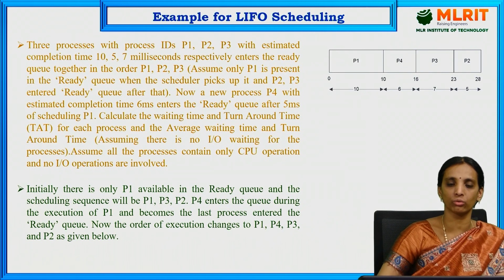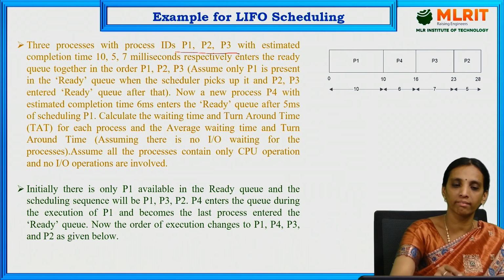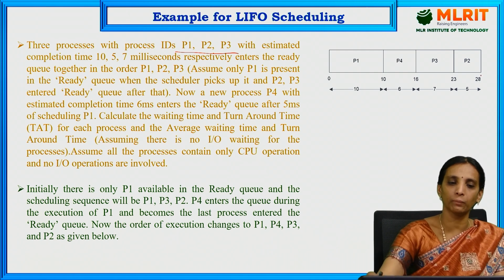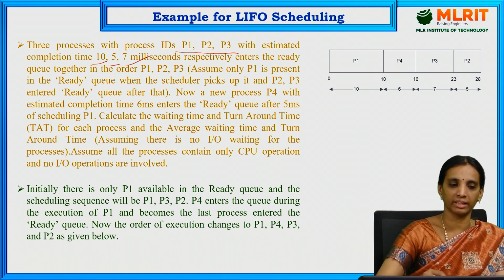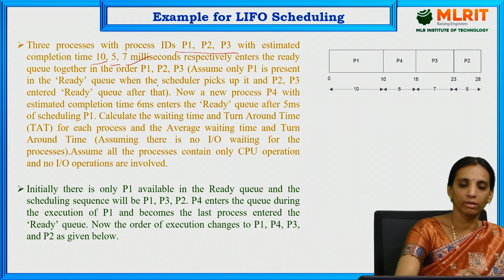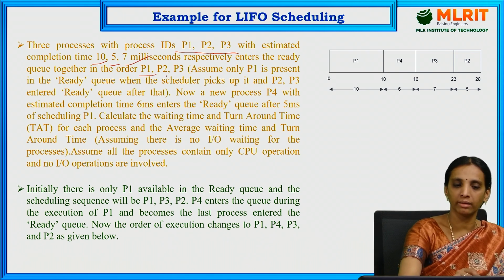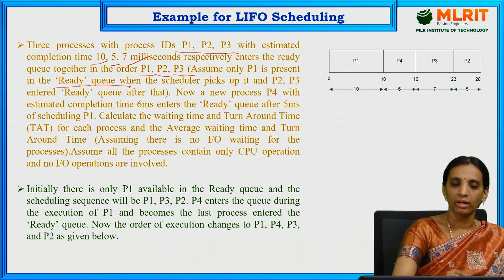Here is an example for this scheduling. Take the same example: P1, P2, P3 with estimated completion times of 10 milliseconds, 5 milliseconds and 7 milliseconds. In order, P1 entered first, next P2 and next P3 entered the ready queue.